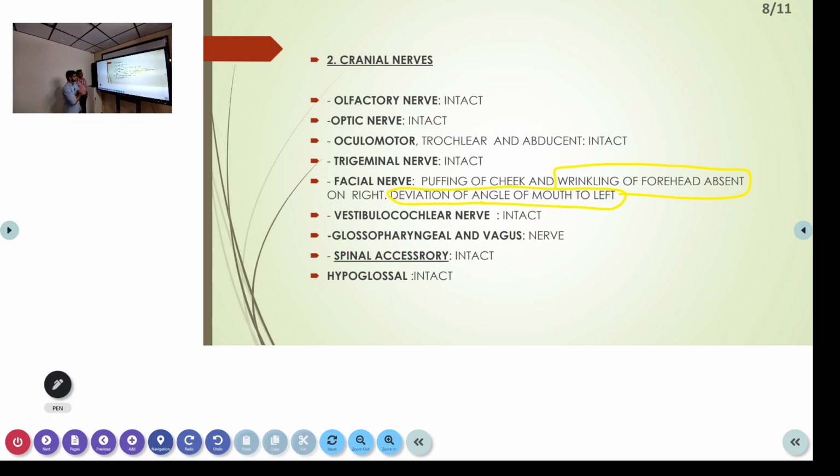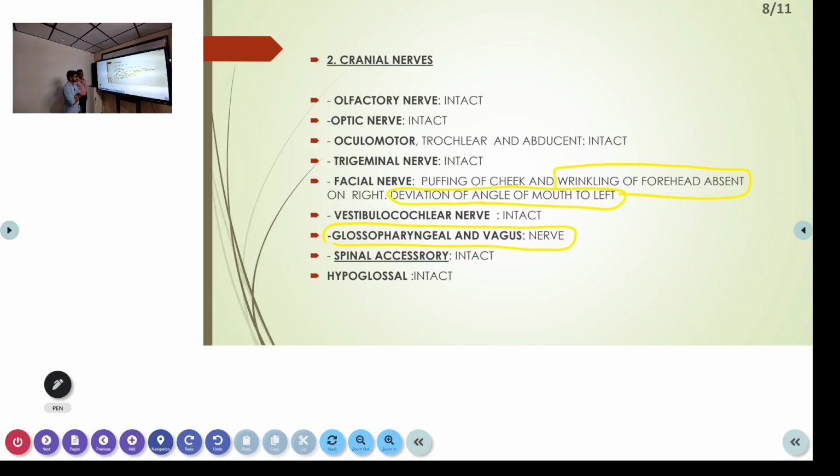Vestibulocochlear nerve was intact. Glossopharyngeal and vagus nerve was intact, because he didn't complain of any regurgitation. In the emergency room, this is one of the important nerves. Other nerves, like your seventh cranial, are all important for MBBS examination purposes.